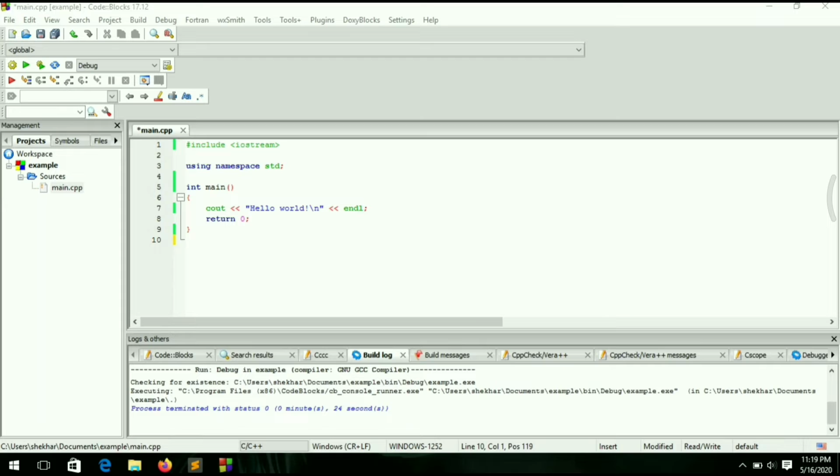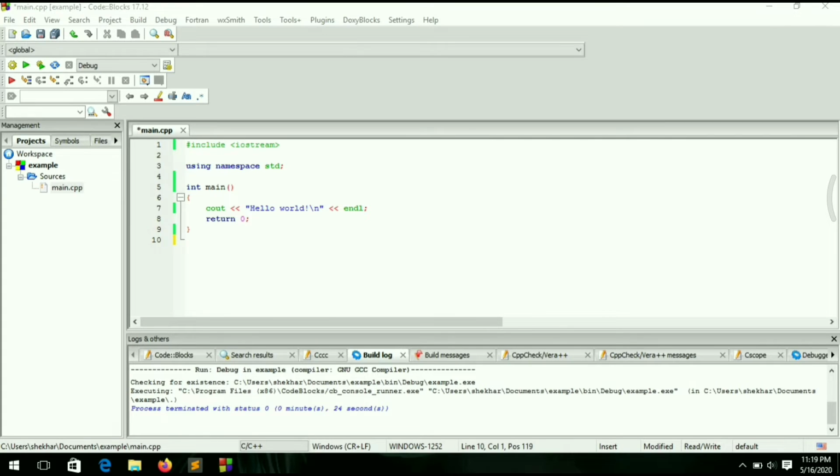This has #include <iostream>. Friends, this is a header file. We are including a header file in C++, and the header file is iostream. In place of iostream, we can also use string, conio, math, and many more.